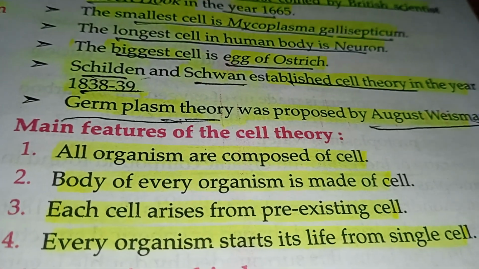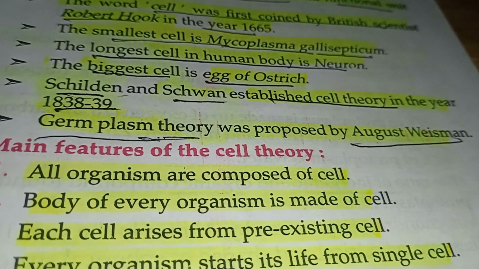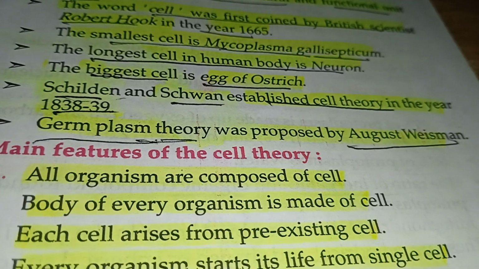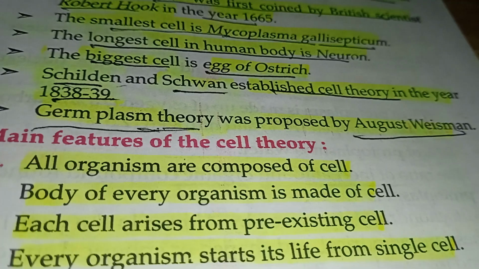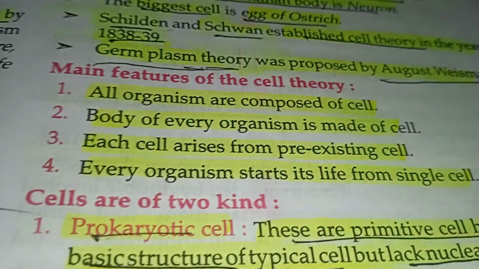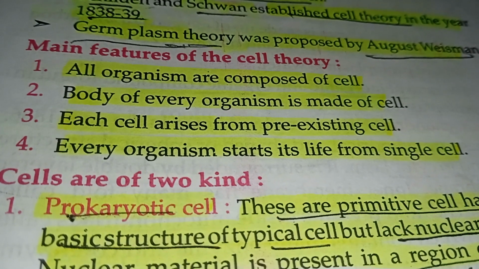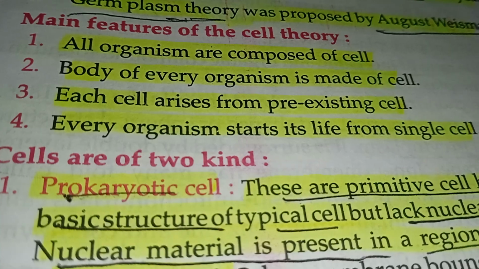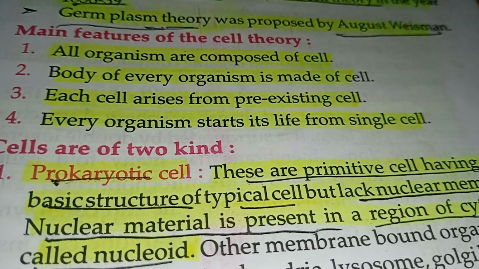Schleiden and Schwann established cell theory in the years 1838 to 1839. Germ plasm theory was proposed by August Weismann. Main features of the cell theory: organisms are composed of cells. The body of every organism is made of cells. Each cell arises from a pre-existing cell. Every organism starts its life from a single cell.